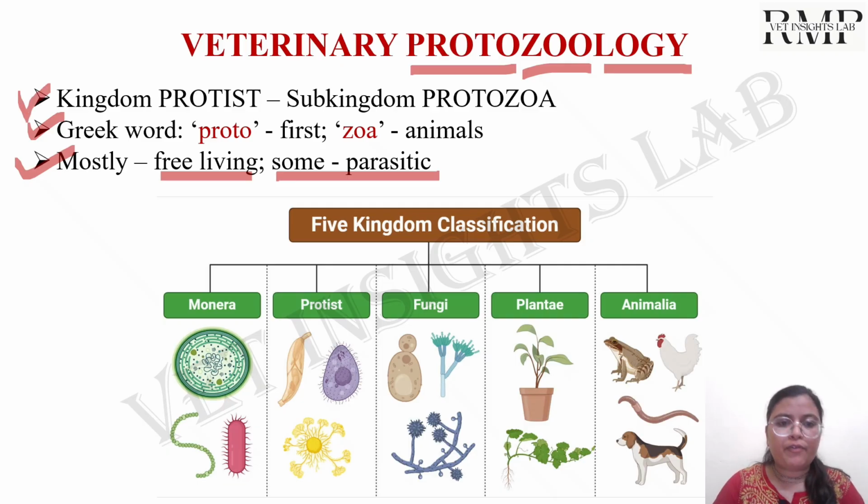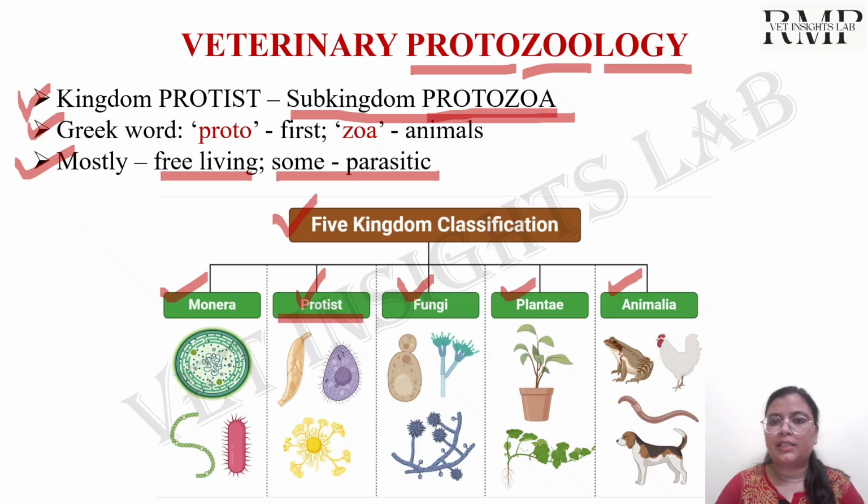The five kingdom classification was proposed by R.H. Whittaker in the year 1969, which has Monera, Protista, Fungi, Plantae and Animalia. In that, the kingdom Protista and the subkingdom Protozoa. So this subkingdom only we are going to discuss in detail.